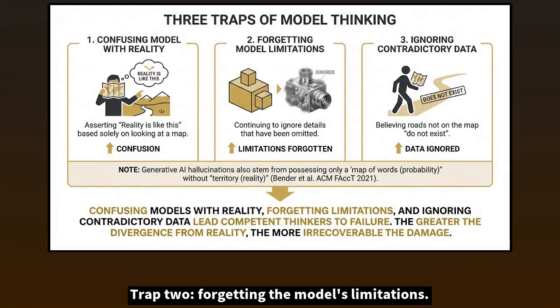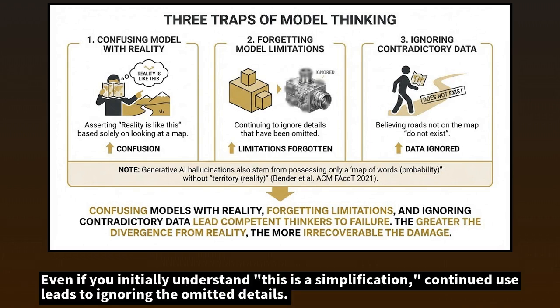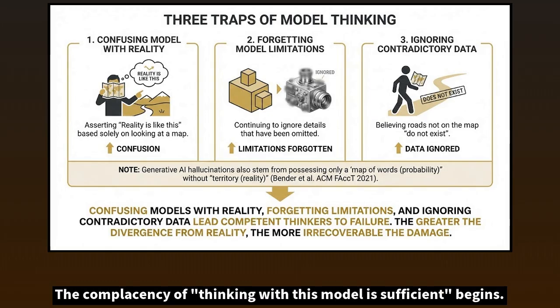Trap 2. Forgetting the model's limitations. Even if you initially understand this is a simplification, continued use leads to ignoring the omitted details. The complacency of thinking with this model is sufficient begins.